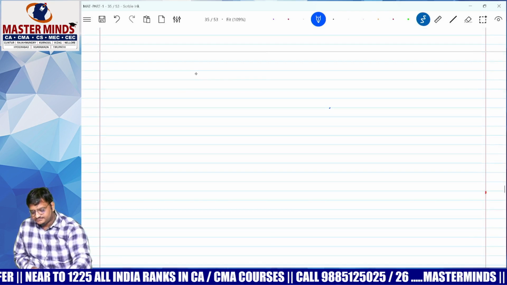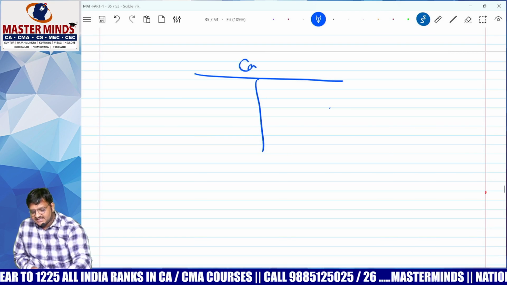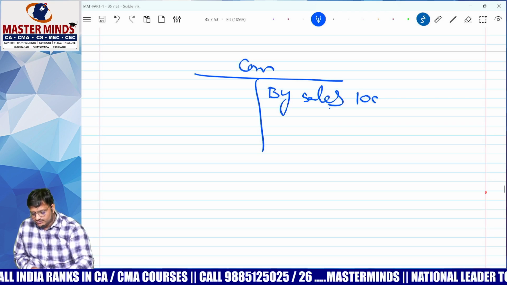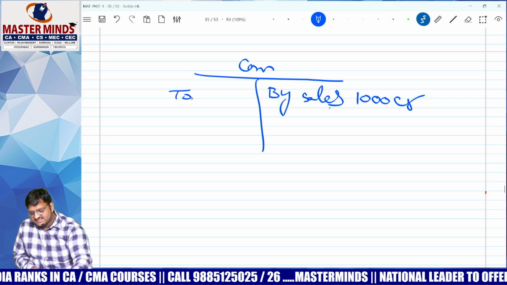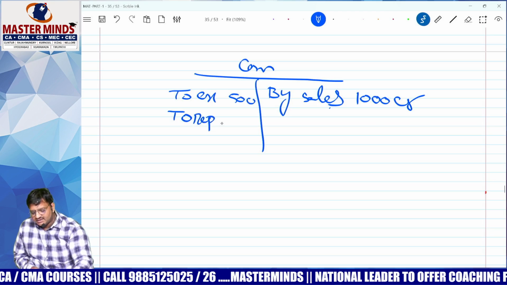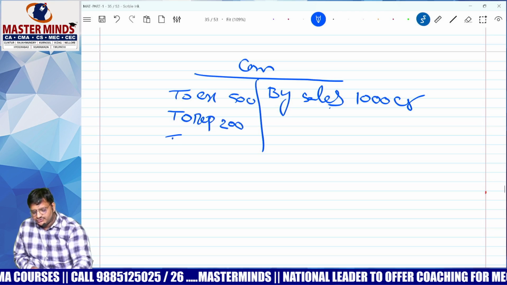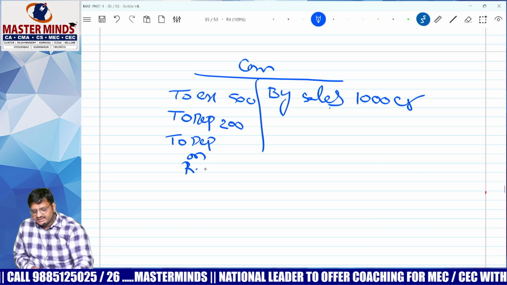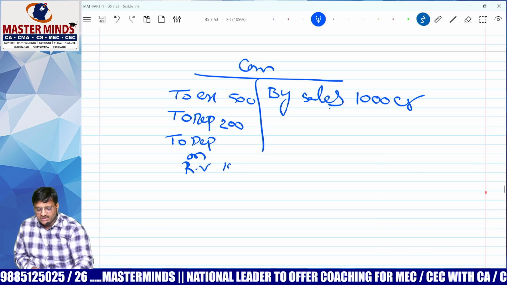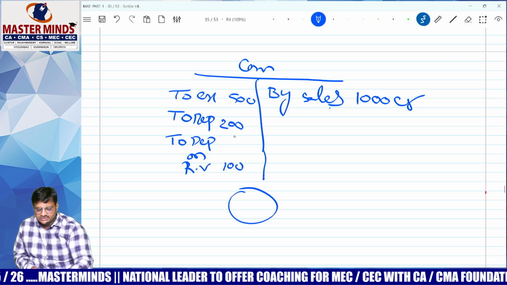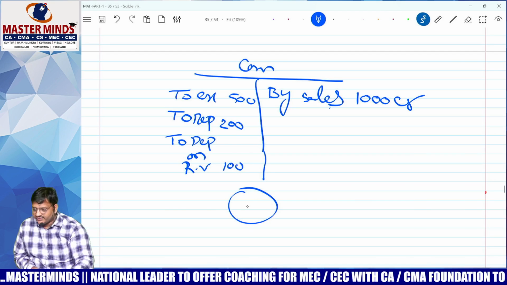In the Companies Act, we will take these figures. By sales, 1000 crores. To expenses, 500 crores. To depreciation, 200 crores. To depreciation on revaluation, how much? 100 crores. Out of 1000 crores, you have to deduct these figures. Two figures you have to deduct.